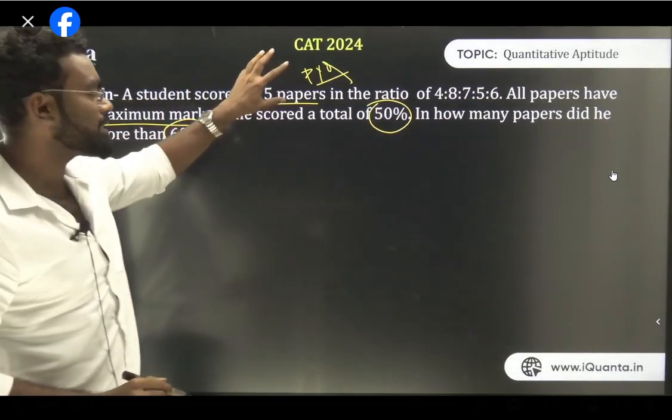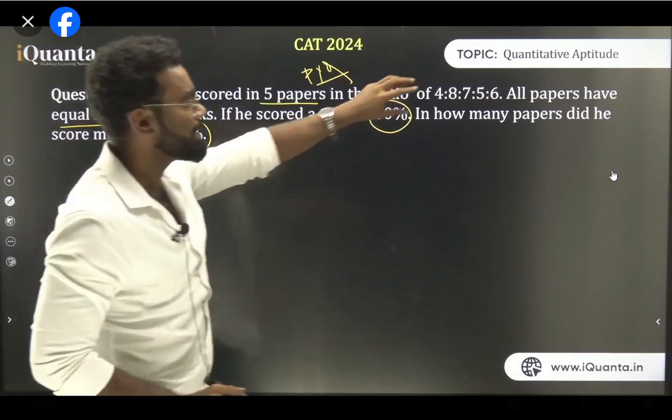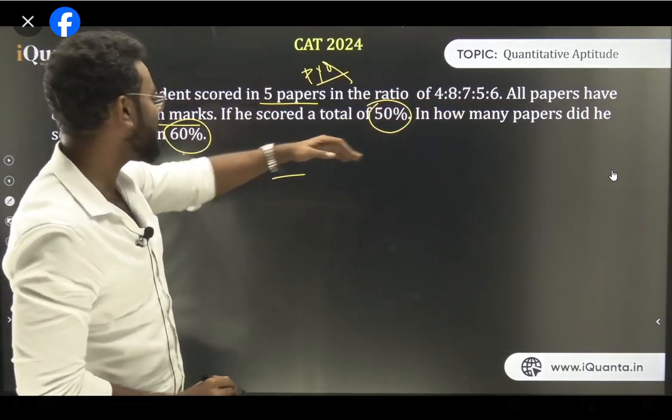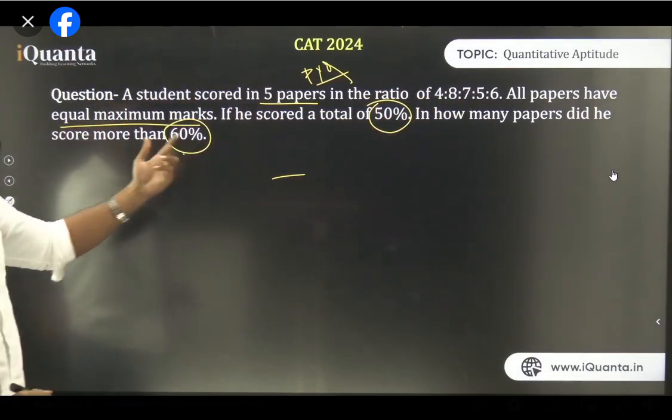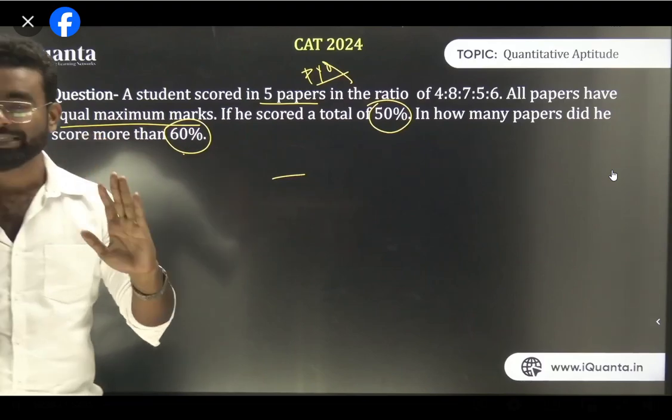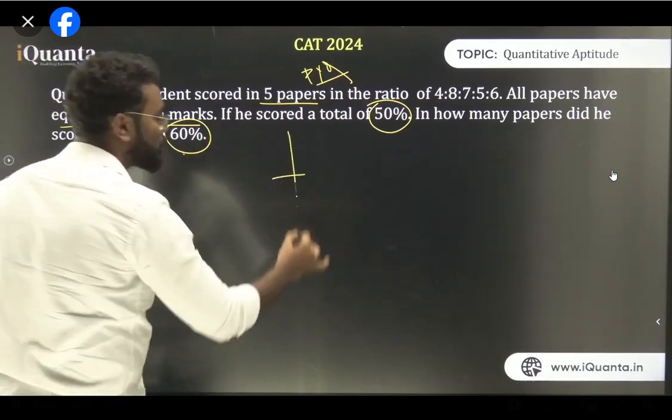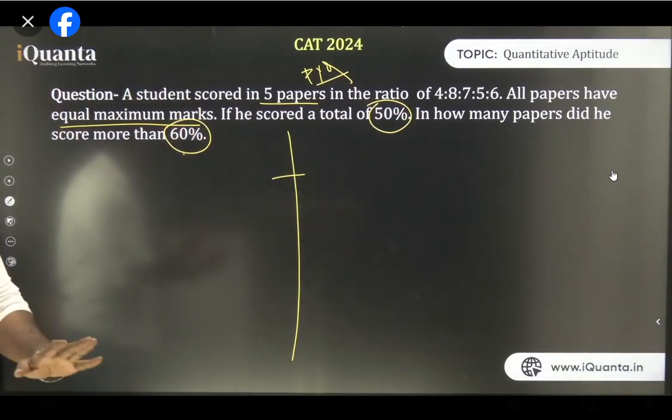So these are the main things. It is 5 papers. All papers have equal maximum marks. The ratio is this, and he scored an aggregate of 50%. But the question is in how many subjects, or papers, did he score more than 60%. So that is the question. Now first I'll do it in a shortcut, then I'll use the long process also. So please understand this question very carefully.